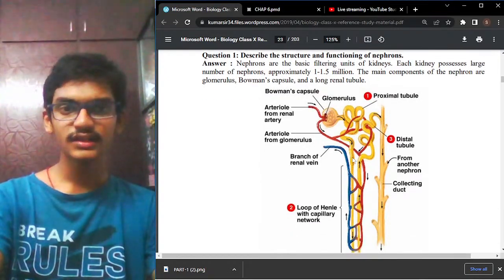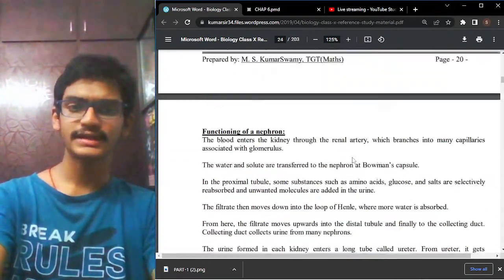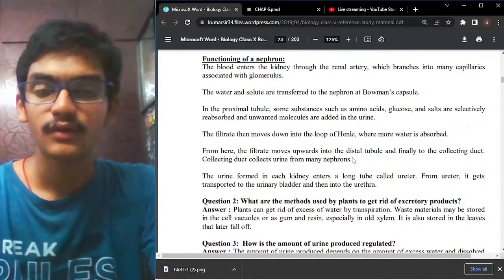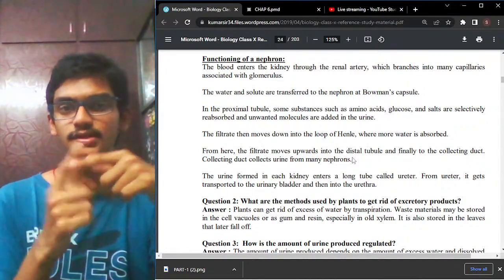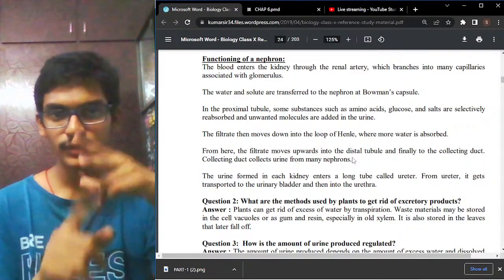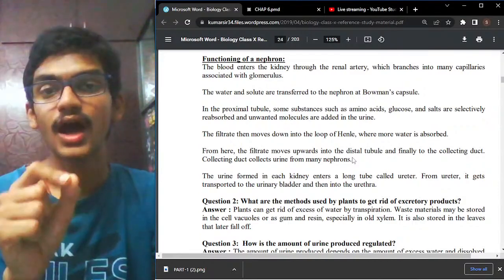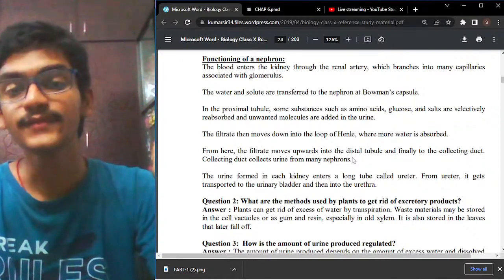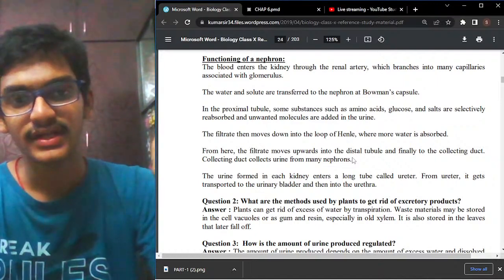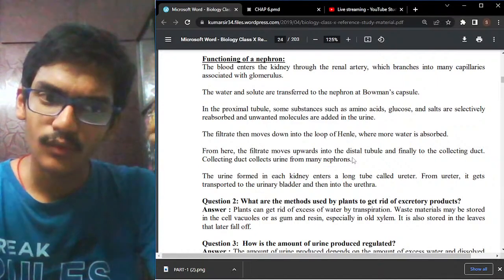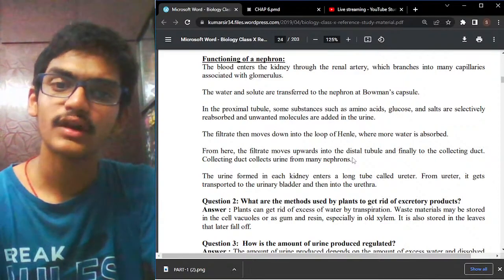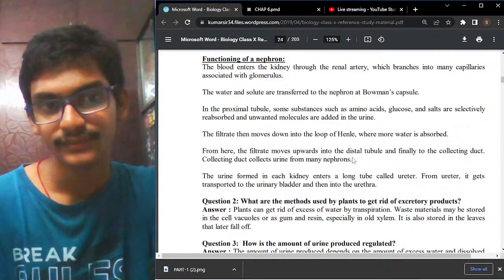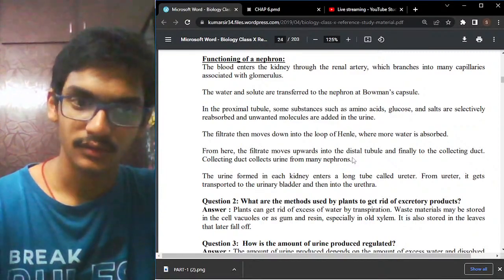Describe the structure and functioning of the nephron. You can just draw the entire figure, then explain the functioning of the nephron. First, you have to tell that the Bowman's capsule and the glomerulus filter together, then the tubule. The artery which goes into the glomerulus is the afferent artery, and the one which comes out is the efferent. Most of the water and soluble solutes are transferred to the nephron at the Bowman's capsule. In the proximal tubule, selective reabsorption takes place, and unwanted particles are added to the urine.